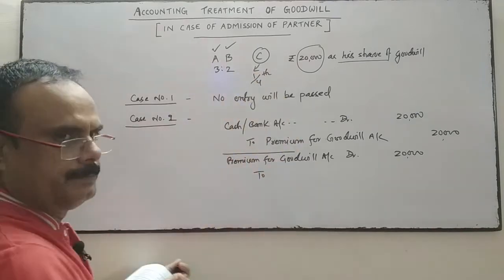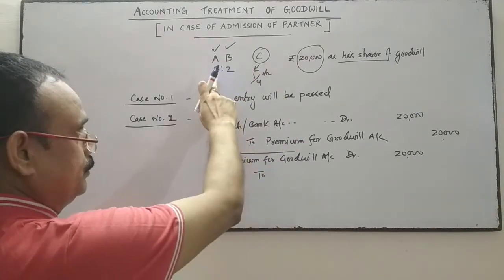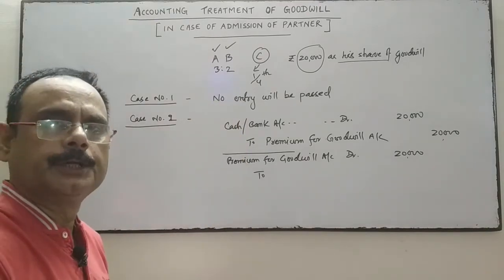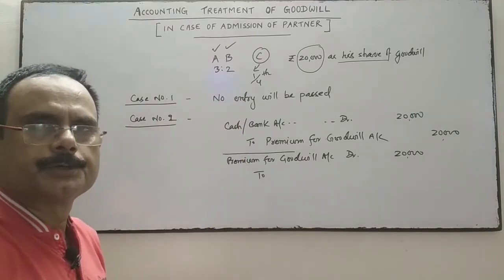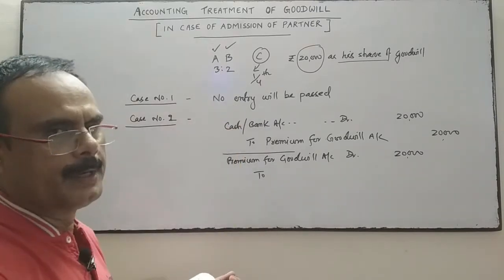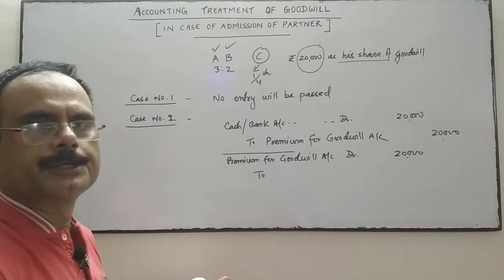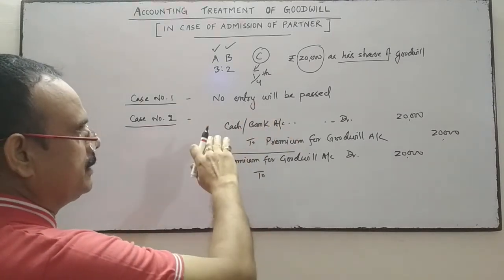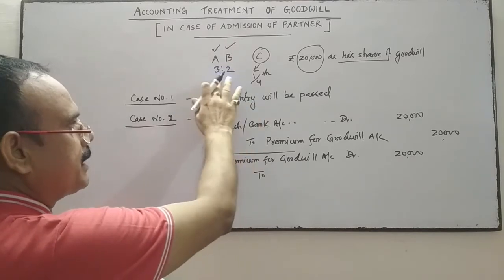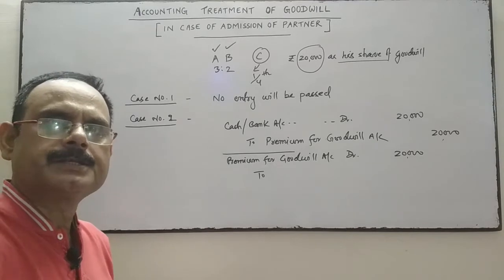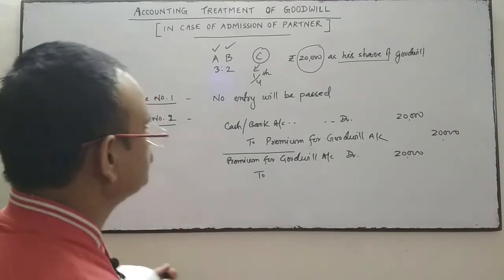Whatever the old ratio is, because they have not changed this ratio in the new firm, the sacrificing ratio will be the same as the old ratio between them. No need to calculate the sacrificing ratio, because in the new firm the rest of the share is divided by the old partners in the ratio of 3:2. So they sacrificed in the ratio of 3:2.